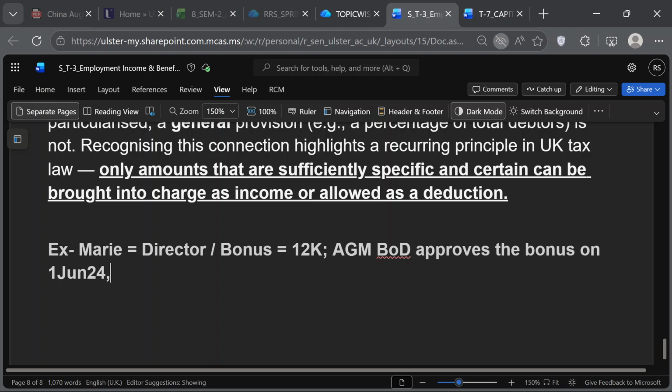The receipt: Marie receives payment on what is the date in 2025? April? Is it April?